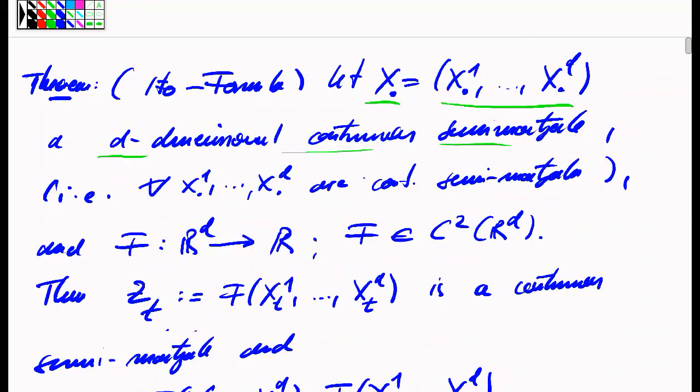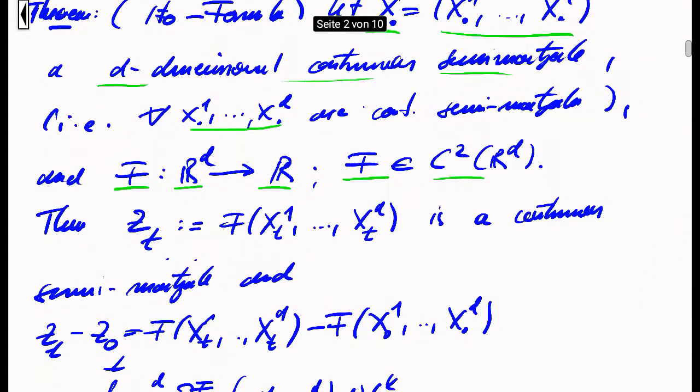And I want to consider a general function which combines these d different processes into a new process. The function f, which is used as a recombination of these processes, is of course a map from d-dimensional space into the reals, and I want to assume that it is C2 regular. So it has two derivatives and all derivatives are continuous.